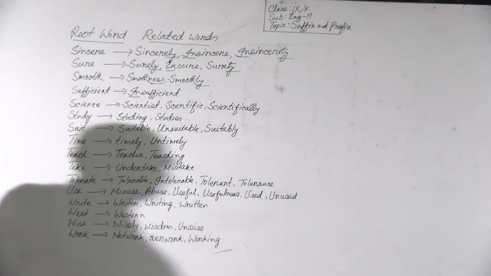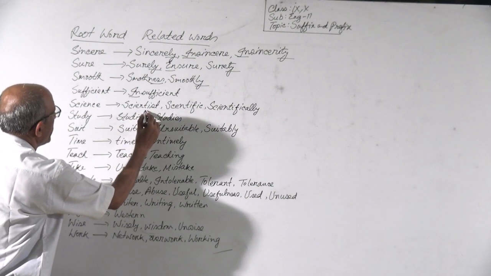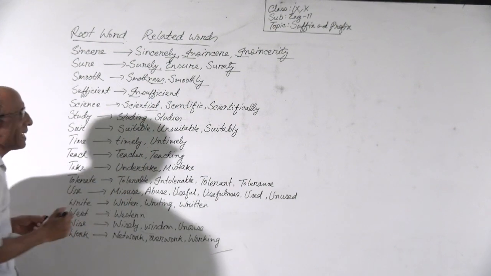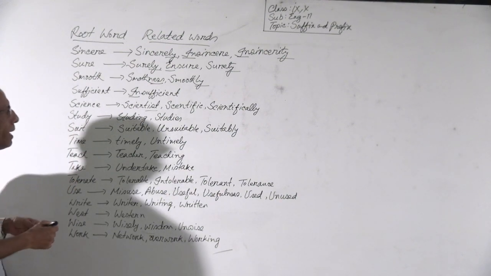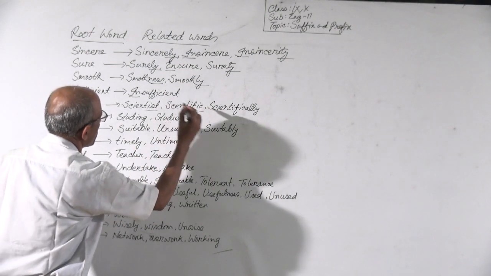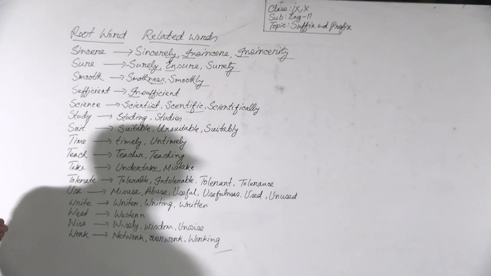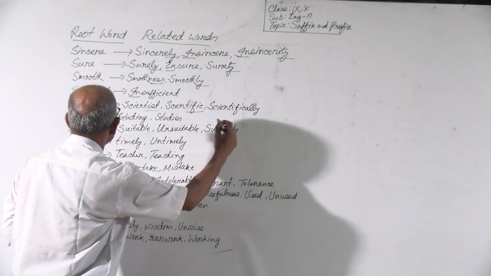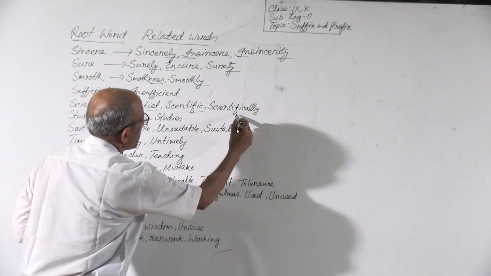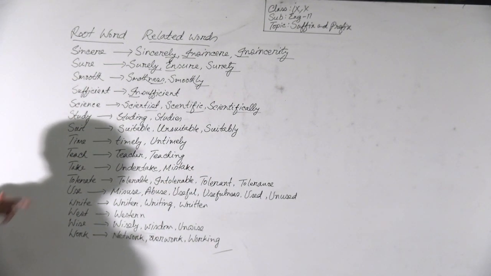Then science. We can make scientist by adding the suffix tist. Scientist is a noun. Then we can make scientific by adding the suffix tific. Scientific is an adjective. Then scientifically, by adding the suffix cally, we can make scientifically. Scientifically is an adverb.